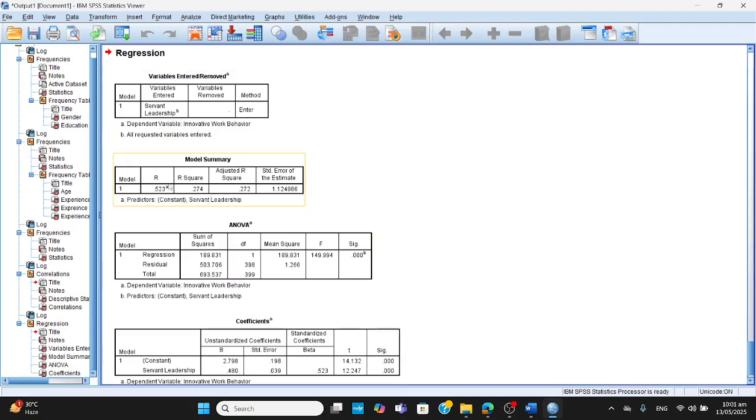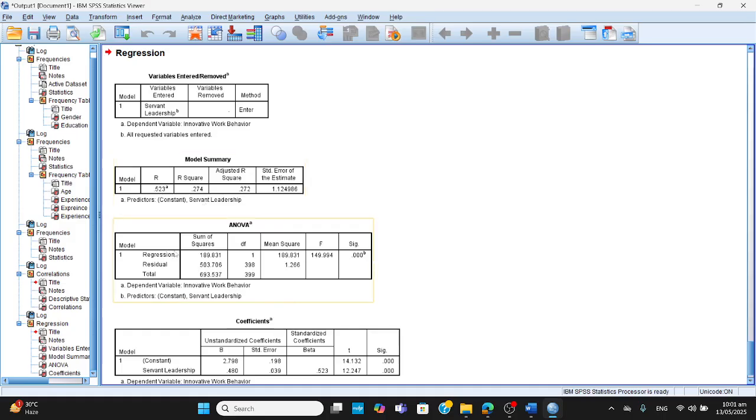R square is 0.274. R square is called coefficient of determination. Coefficient of determination tells how much variation in the dependent variable, which right now is innovative behavior, is explained by the set of independent variables. Right now, the set of independent variables contains only one, that is servant leadership. So servant leadership accounts for 27.4% variation in the dependent variable, and that is innovative behavior.